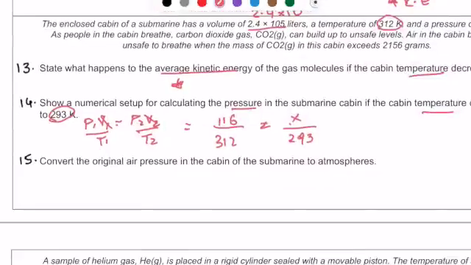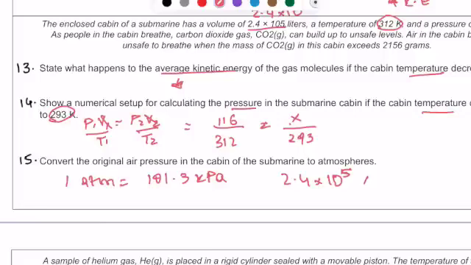the numerical setup. So convert the original air pressure in the cabin of the submarine to atmospheres. So remember, 1 atmosphere is equal to 101.3 kilopascal. This is something that you should memorize, but you can also get this information from table A. So you can just use dimensional analysis, multiply 2.4 times 10 to the power of 5 with,